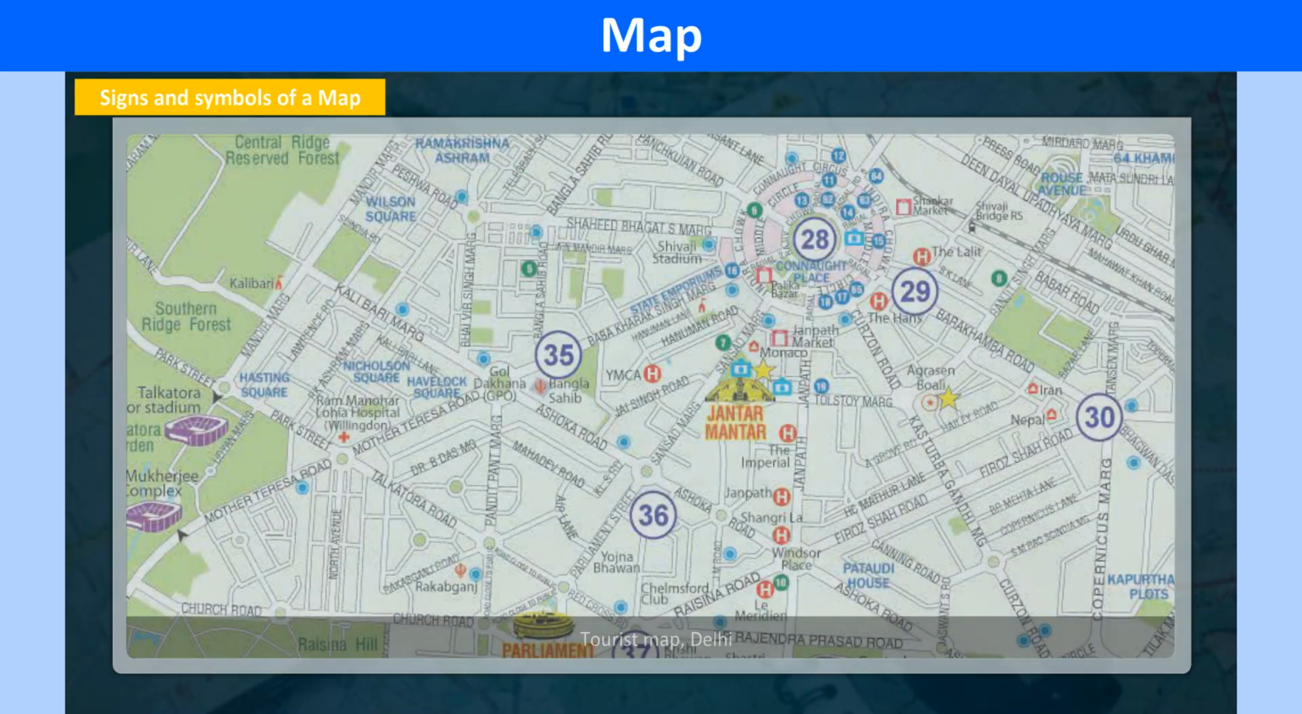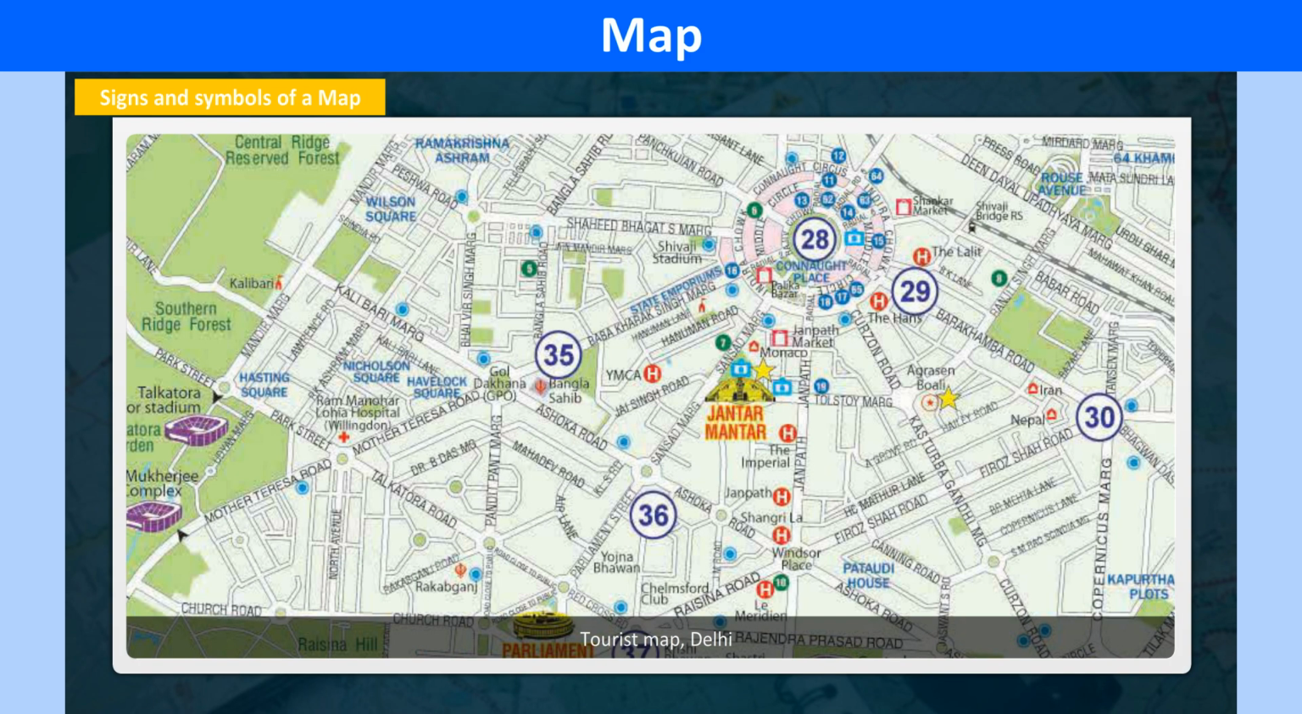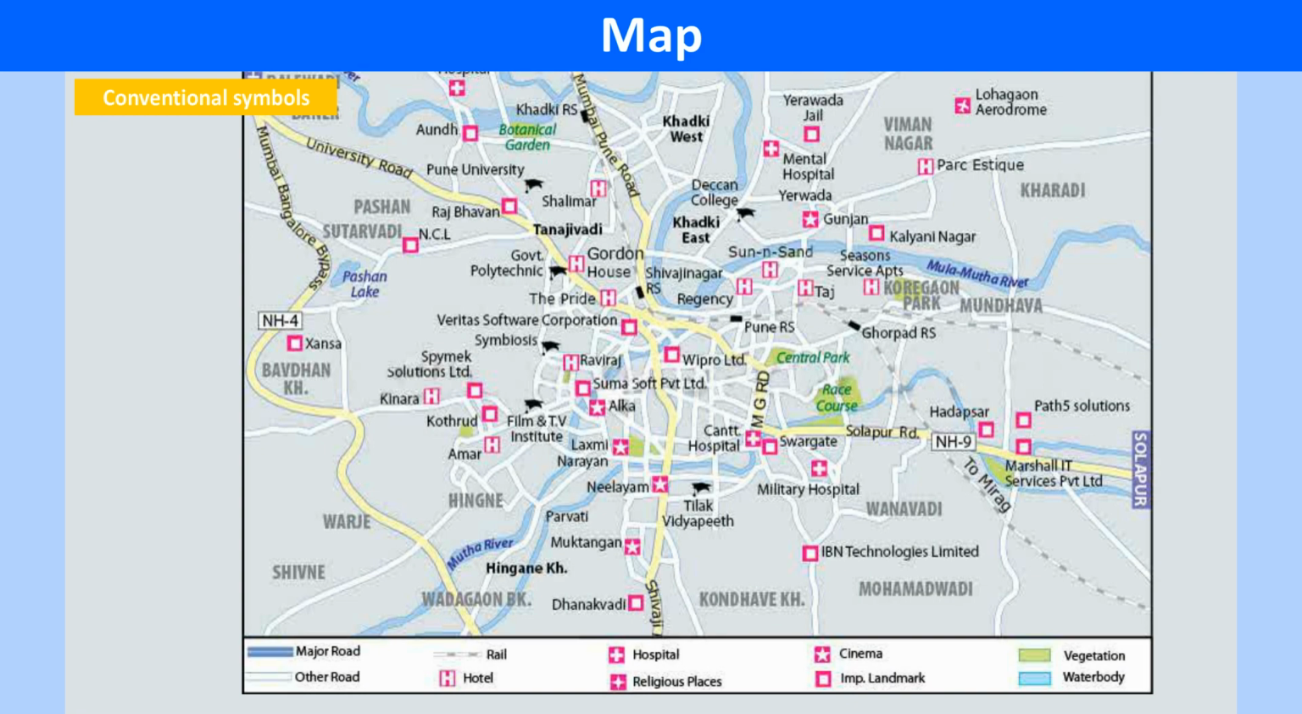Signs and symbols of a map. We know that a map is a small representation of a huge area, but we cannot depict all the features of an area in their actual size and shape. So, different symbols are used to represent different features on a map. Conventional symbols are common signs and symbols that are universally accepted.